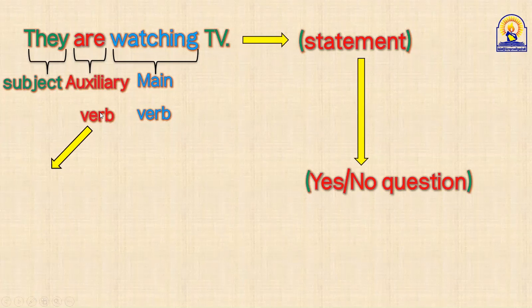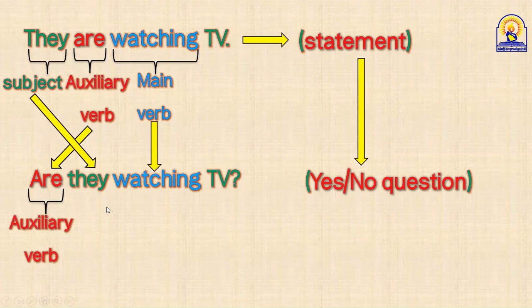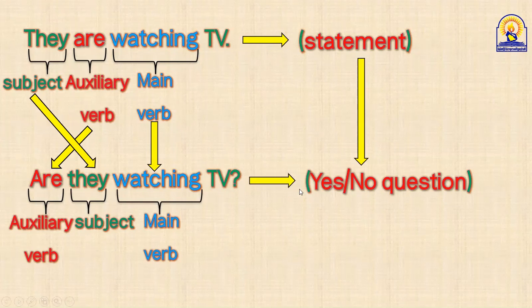So you will start with the auxiliary verb, right? Yes. Are they watching TV? Are, this is the auxiliary verb. I get it from the statement, not from my own. Here, I take it from the statement. I put it before the subject. Then I use the subject. Then I put the main verb. And of course, I put the question mark at the end. This is the question mark. Here, I achieved my target. I formed a yes or no question.